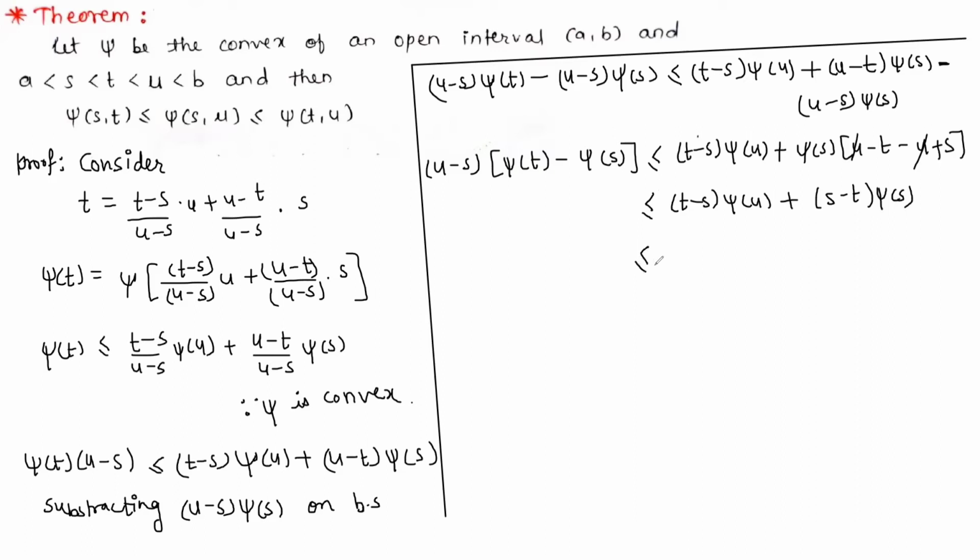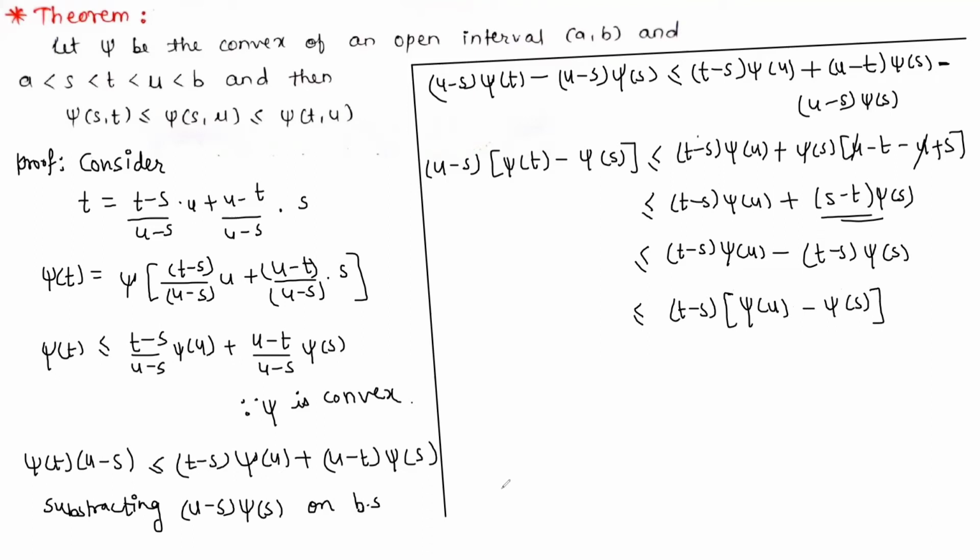Now taking the minus sign common from the second term, we get t minus s psi of u minus t minus s psi of s. Now taking t minus s common, we get t minus s in bracket psi of u minus psi of s.